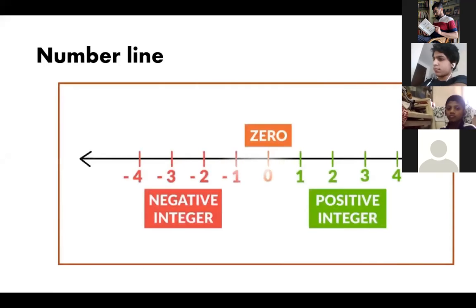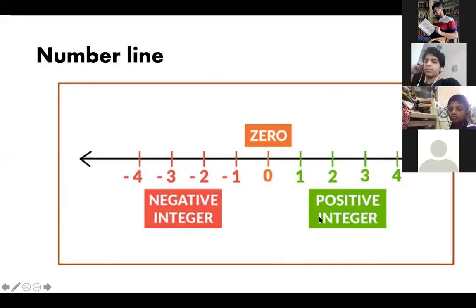Number line. It is very important to represent any number on the number line. Any number can be represented on a number line. You know how to represent it. A number line is a straight line with arrows on both sides. Arrows on both sides show that it extends on both ends, so you can extend it to any point. Then you mark the numbers 0, 1, 2, 3 at equal distances. 0 is in between, on the right hand side you write the positive integers, and on the left hand side of 0 you have the negative integers. This is how you draw a number line.